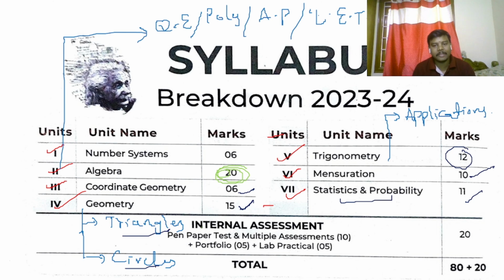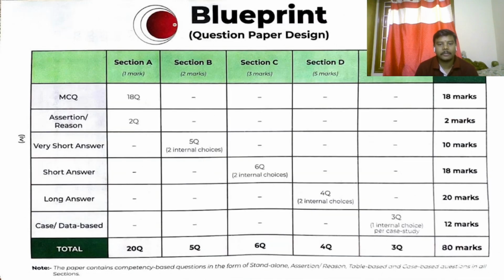In total, you are writing an 80 marks written examination and you have 20 internal assessment marks. These 20 internal assessment marks are taken on three bases. One is the pen and paper test and multiple assessment, which is 10 marks. Your portfolio is 5 marks, and your lab practicals are 5 marks. Total 20. So 80 marks from the main pen and paper examination and 20 marks from internal. In total it is 100 marks, and you are going to give your exam for 100 marks.